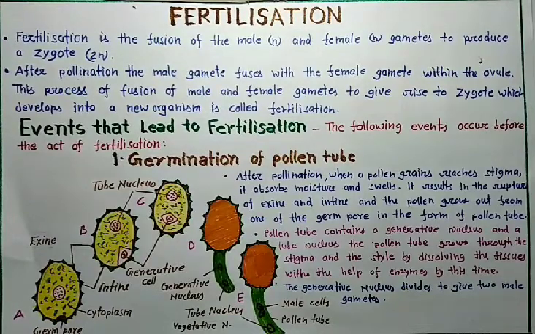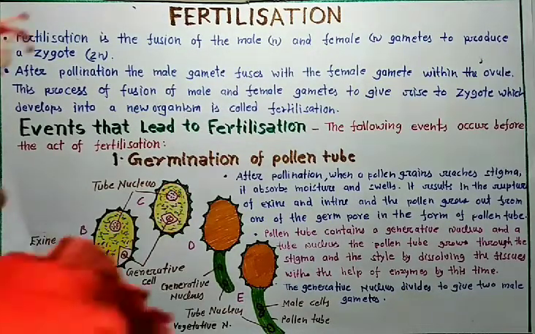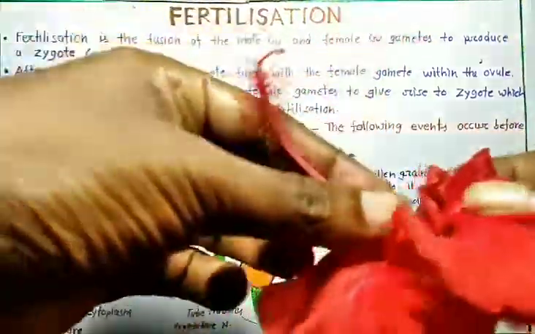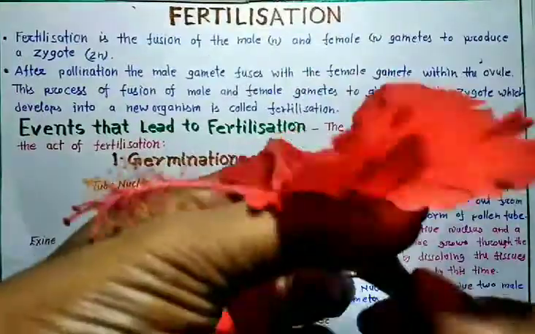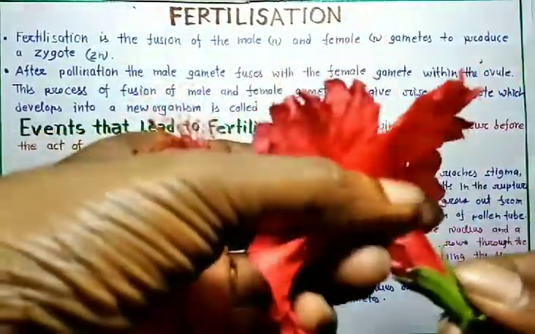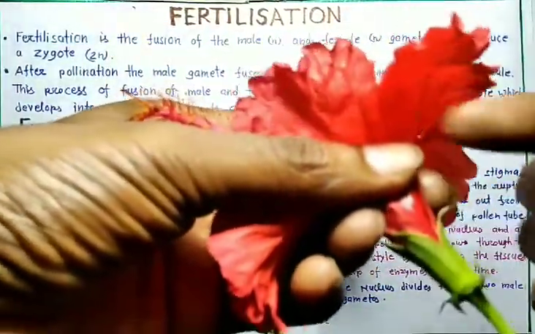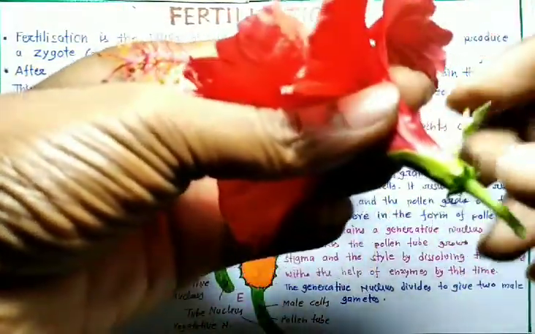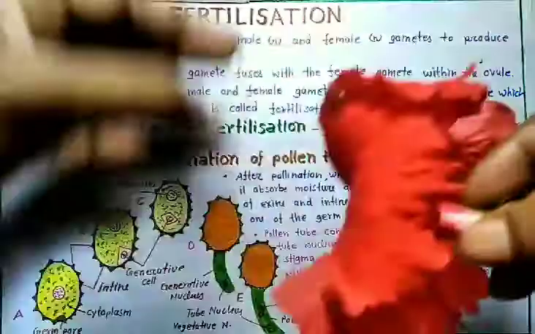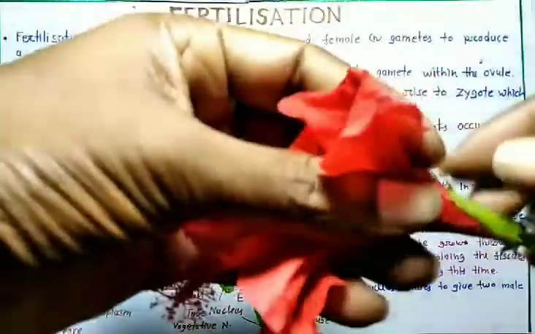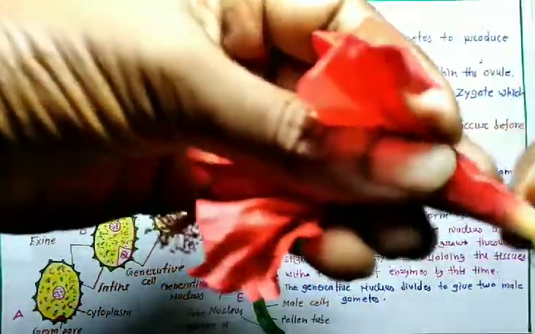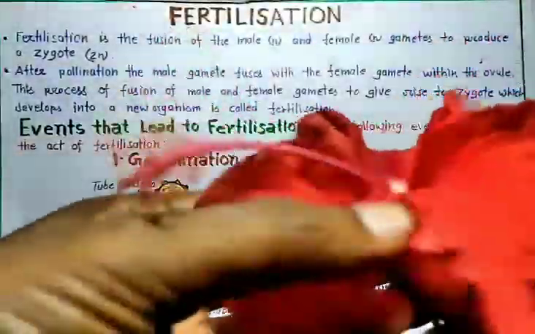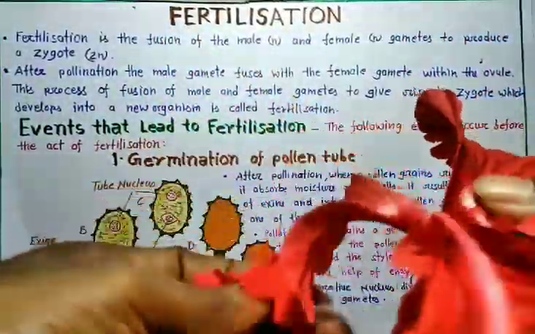Now, you can see the pollen tube. Here, this is a hibiscus flower. This one is the calyx and this is the corolla. If you remove the calyx and corolla, you can see the pollen tube.